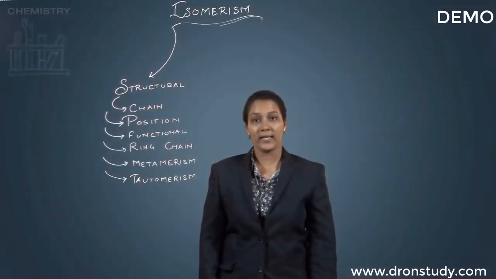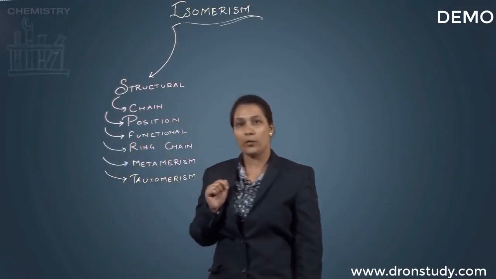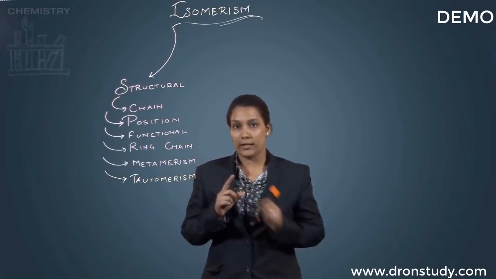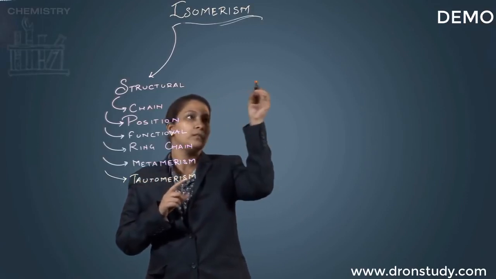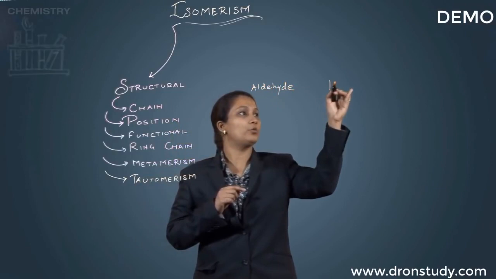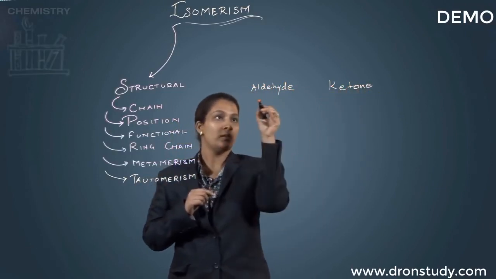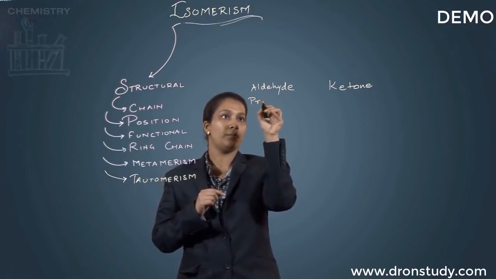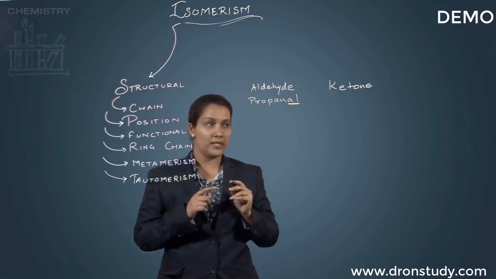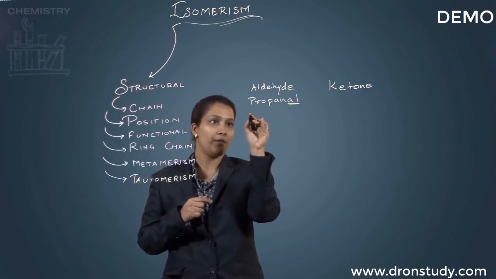Okay? In the very next case, we are having functional isomerism. Now over here, if you remember, we'll be having some different functional groups. So let us take an example of an aldehyde and a ketone. In this case, I take propanal. Of course, you know what you mean by the suffix al. It's the aldehyde. So of course, it is known as propanaldehyde.